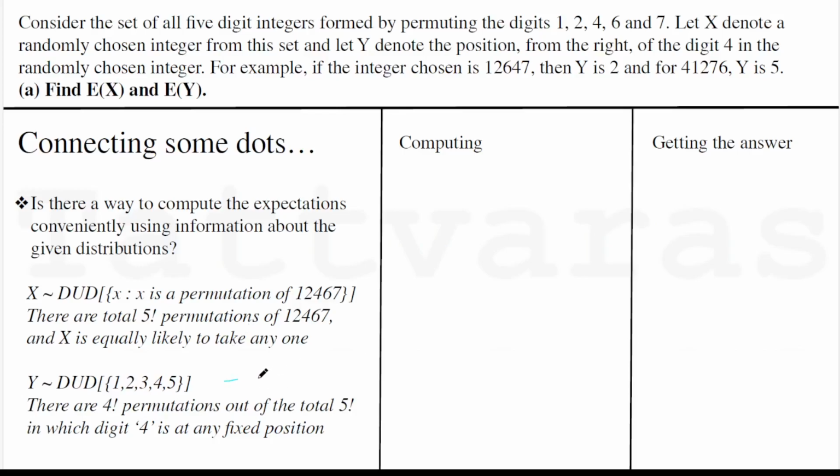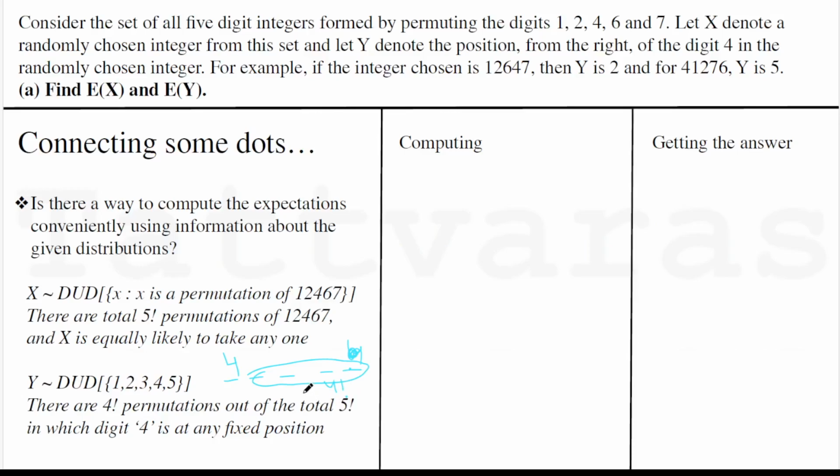Now, when the question says randomly choosing, it means that nothing is more likely than the other. So in this case, the digit 4 is as equally likely to be present over here in the set of numbers than here. Same with other positions. And if the digit 4 is present in the first position, it's fixed, and the rest of the numbers can be distributed in any of the 4 places, in 4 factorial ways.